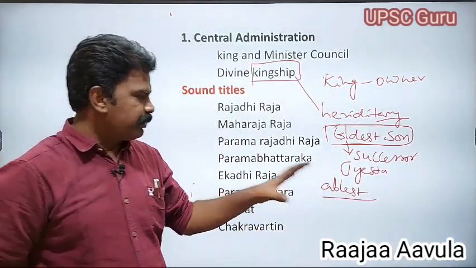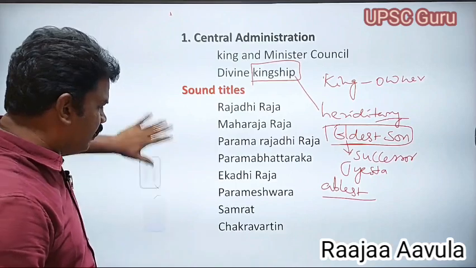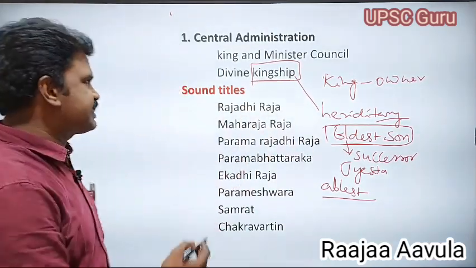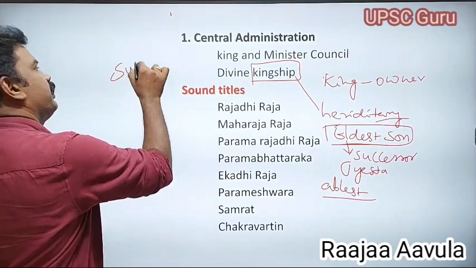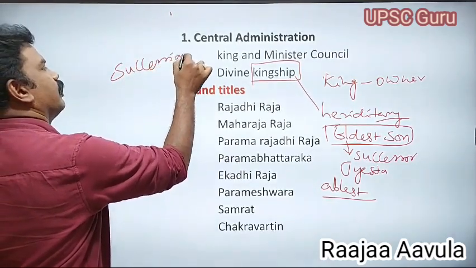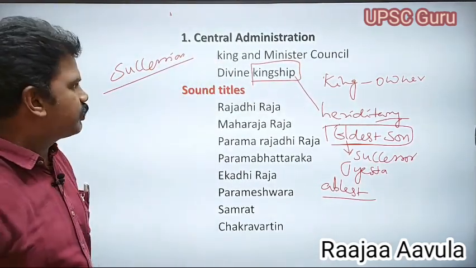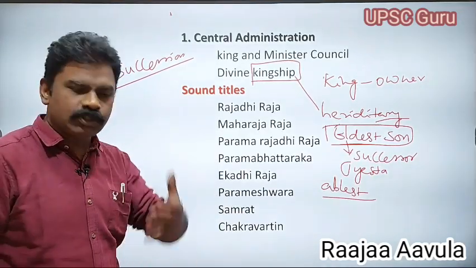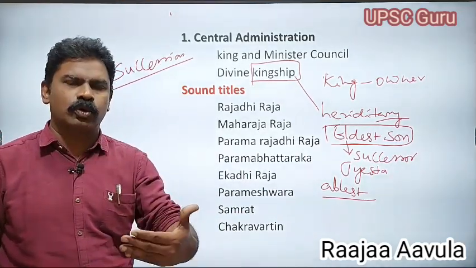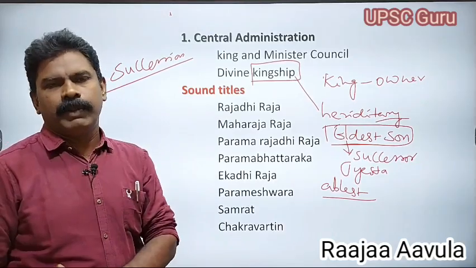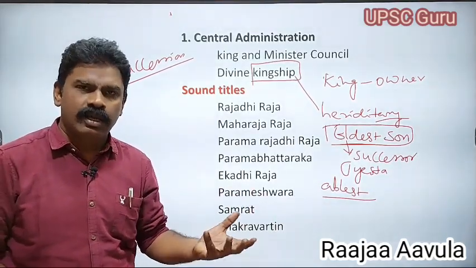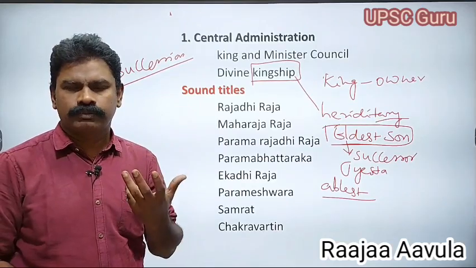That means the ablest cannot come directly. The ablest will come with wars. There would be succession wars. According to some information, Samudragupta killed Kacha and ascended the throne. That means he killed his brother Kachagupta and came to the throne.